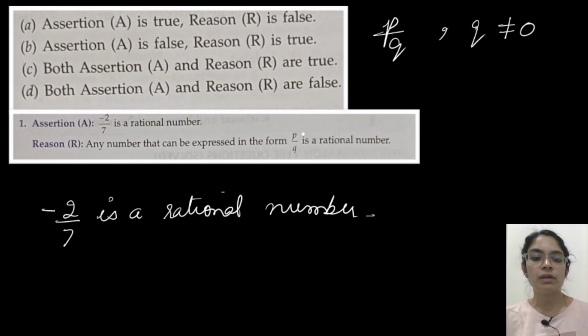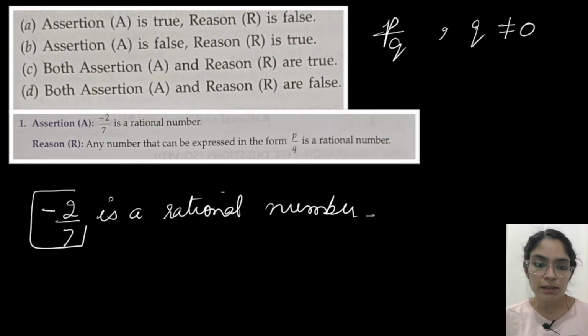Those types of numbers are irrational numbers. So you have to check the decimal representation of this one. May I know what the decimal representation is? It should be either terminating or non-terminating recurring. Then only it will be a rational number. Non-terminating recurring. 2 by 7.